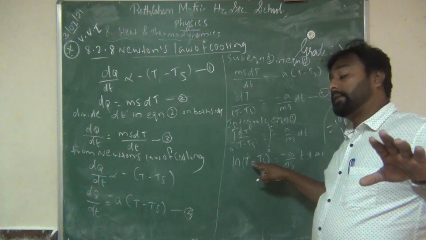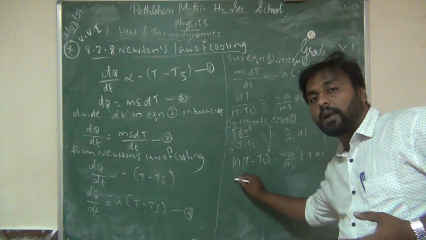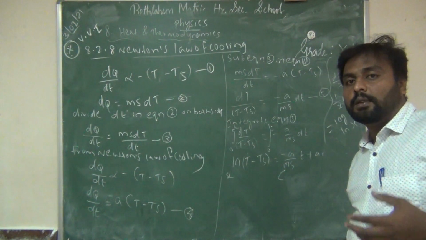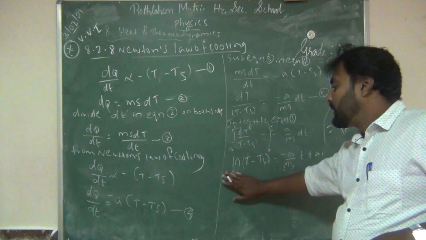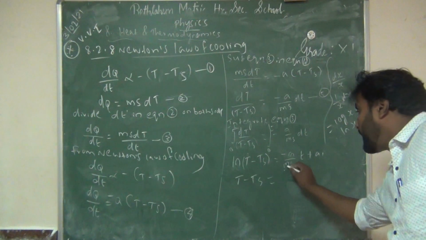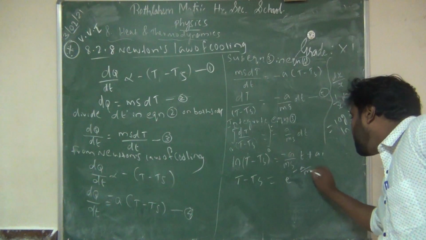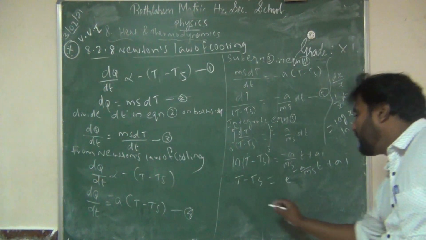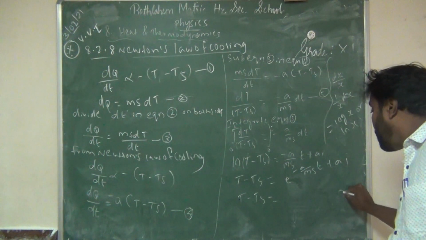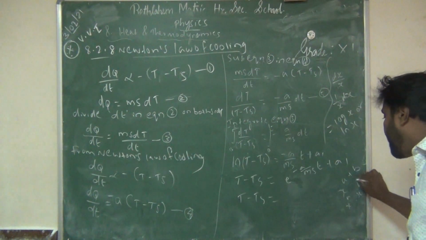Now we have to change this ln symbol, so we take the exponential form. Take e power of this, which just cancels the ln. So T minus Ts is equal to e power of minus A by ms t plus a1. This is in the form x power (a plus b), so you can write x power a into x power b.